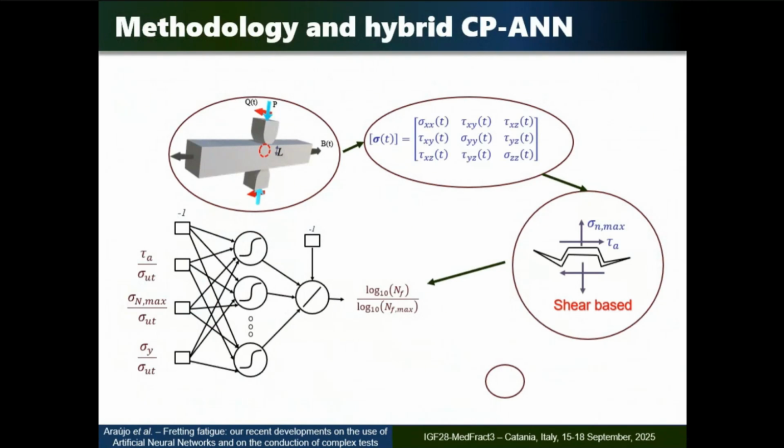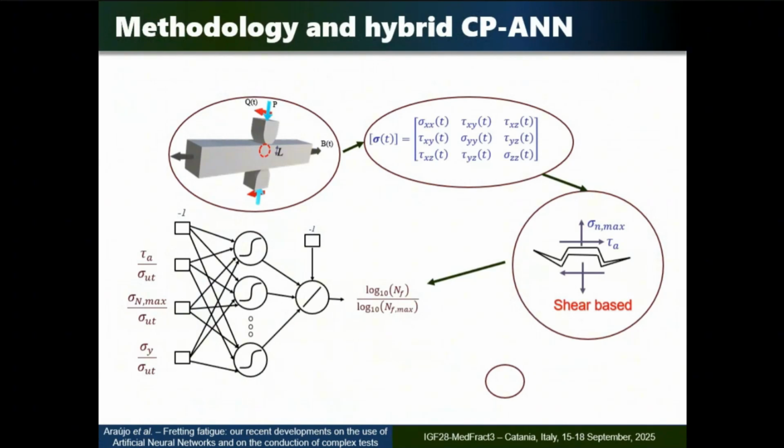as you know, some of the critical plane models usually consider the amplitude of the shear, so the largest amplitude of the shear stress in a material point, in a material plane, combined with the maximum normal stress on the same plane as the driving force for crack initiation.